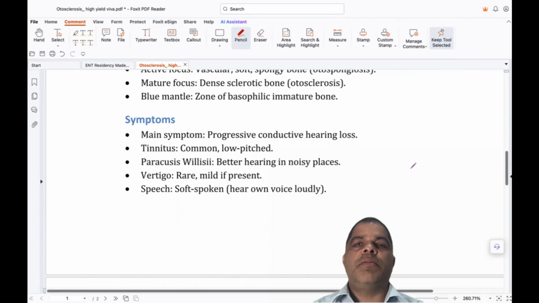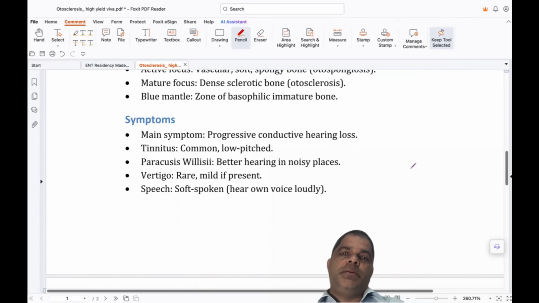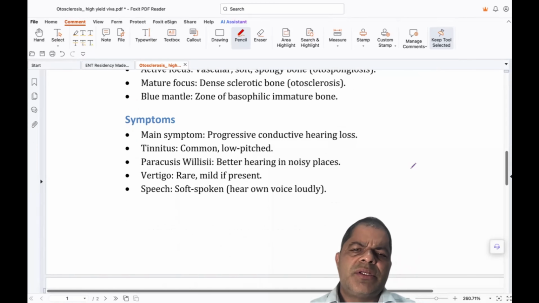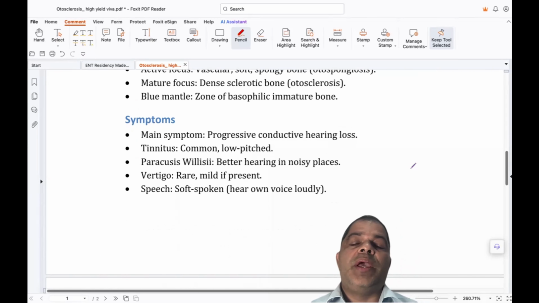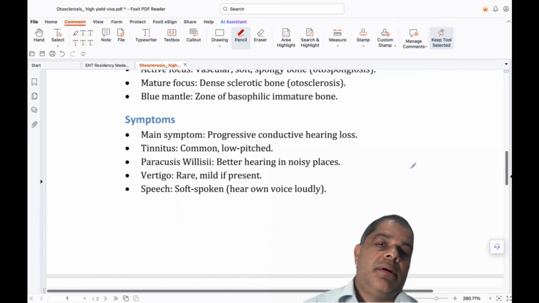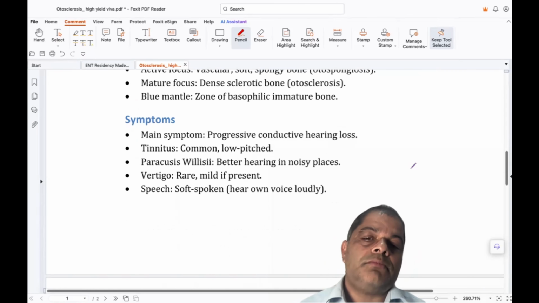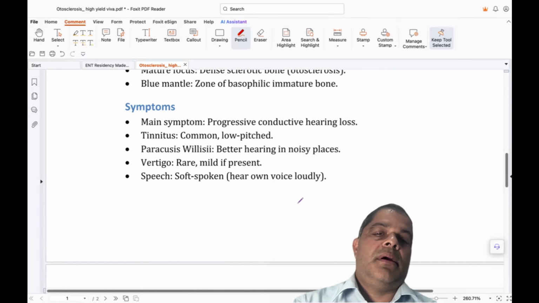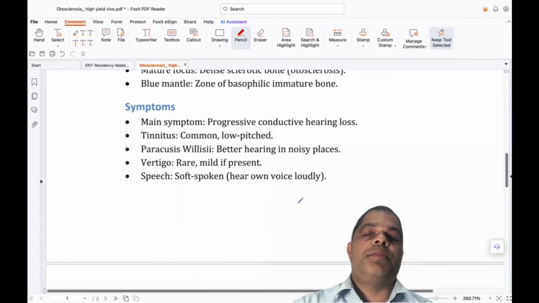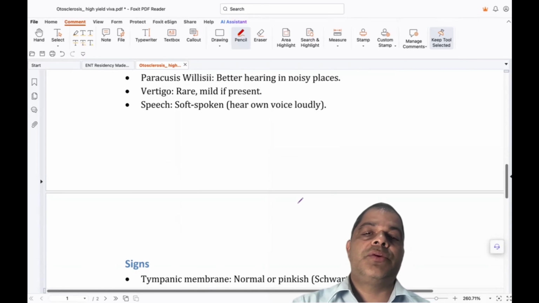Symptom-wise, the most common symptom is progressive conductive hearing loss. Some patients complain of tinnitus, which is low pitched. Another term is paracusis willisii, which is commonly asked in the viva. The patient hears better in noisy places like a mall or a crowd. This kind of patient listens well. Speech is soft, because soft-spoken people hear their own voice loudly.